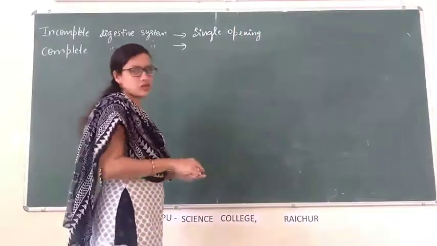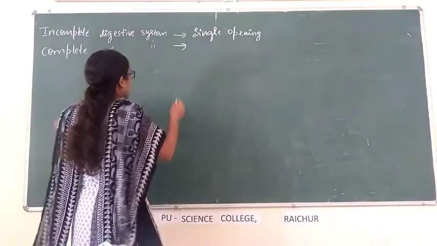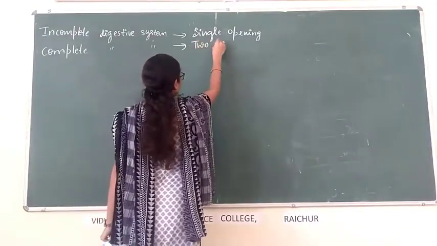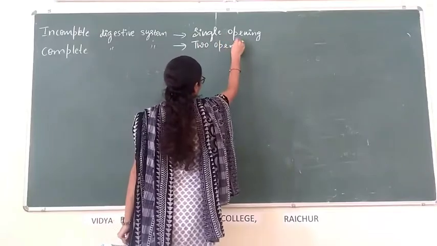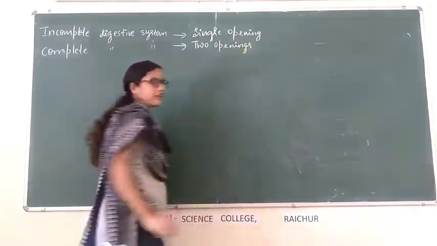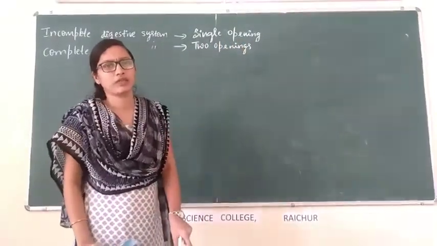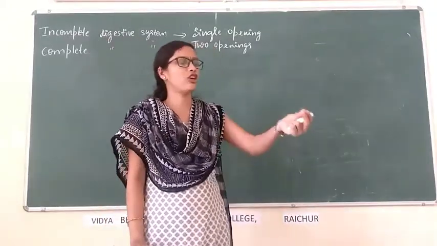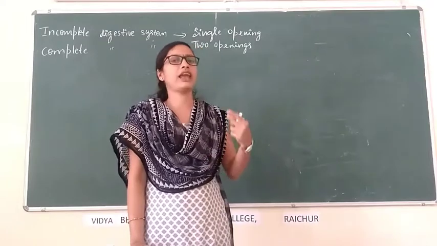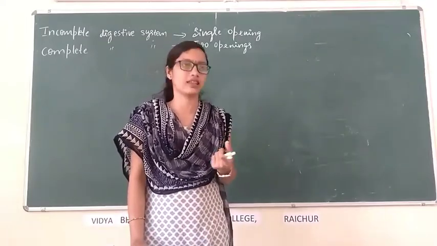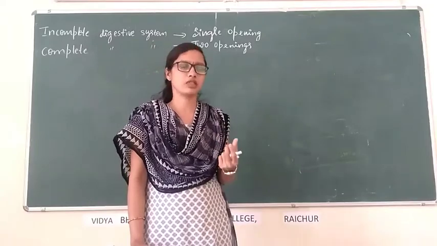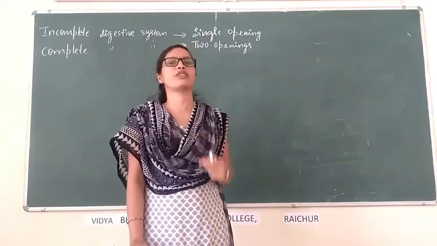Complete digestive system means a digestive system having two openings. One opening serves as a mouth through which food enters the body, and another opening serves as anus. Through the anus, the waste substances go out of the body.